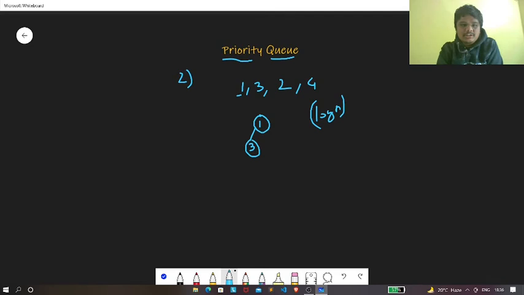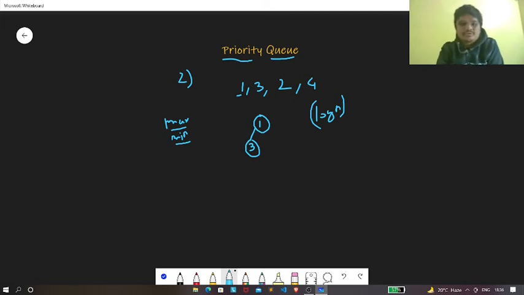Now we know that heaps are mainly of two types. One is the max heap and another one is the min heap. In a max heap, the parent element is higher than the child nodes, while in a min heap the parent element is lower as compared to the child nodes.